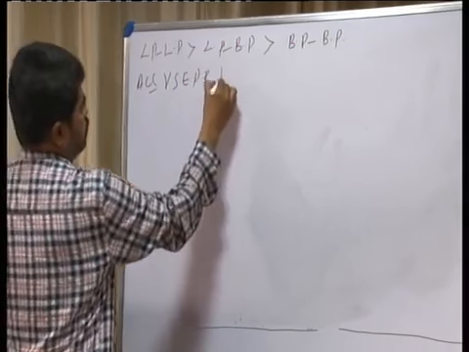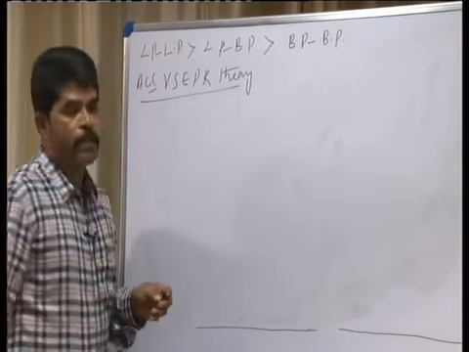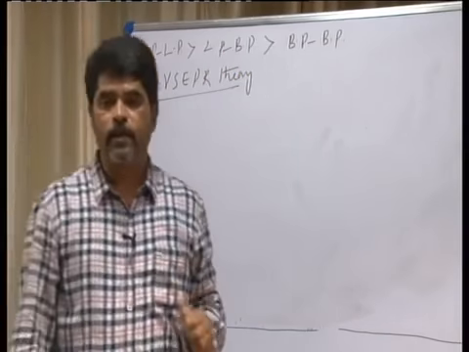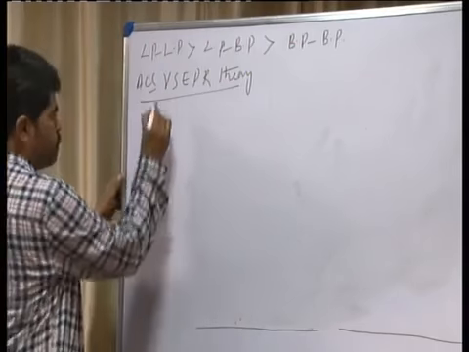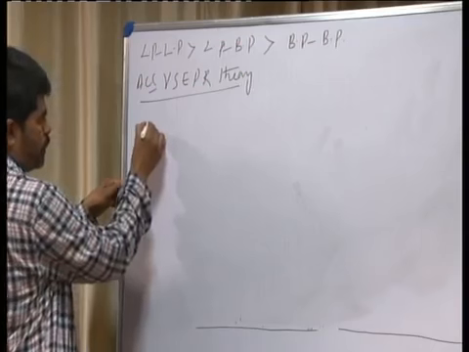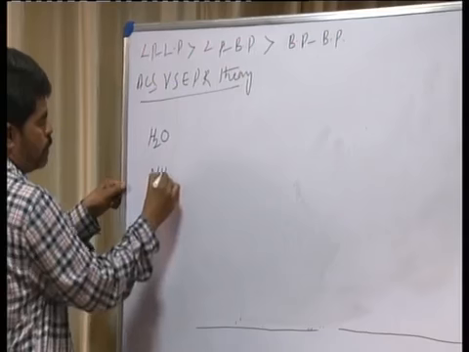Now, let us apply this VSEPR theory to molecules like ammonia and water. I will take up the water molecule and also the ammonia molecule.